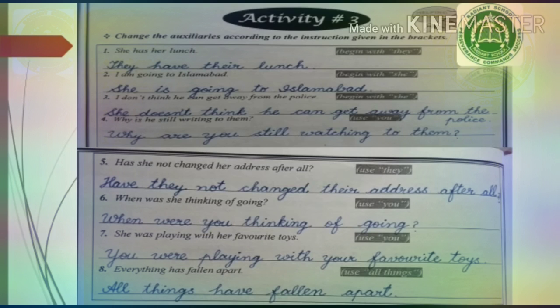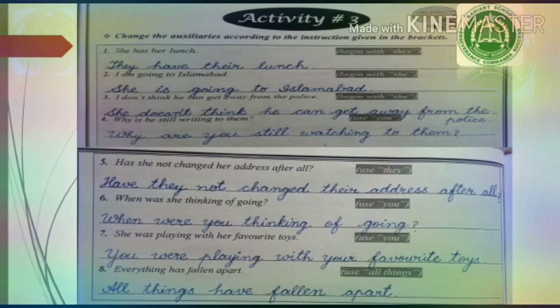Number 6, when was she thinking of going? Use you. When were you thinking of going? Similarly, you will change the subject and accordingly you will change the verb. Number 7, she was playing with her favorite toys. Use you. So you will transform she into you. You were playing with your toys. Now you will not use was, you will use instead were, the form appropriate with subject you. You were playing with your toys.